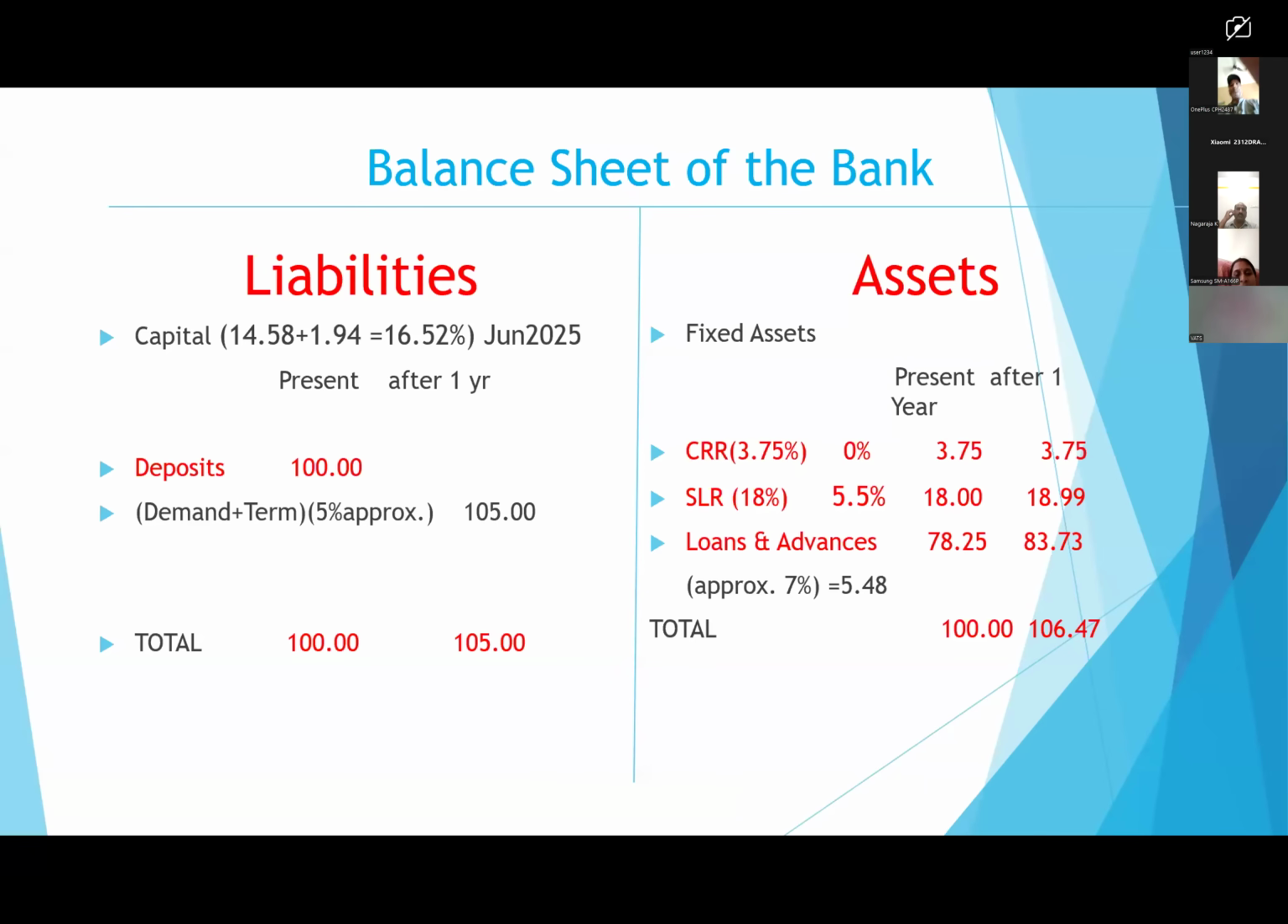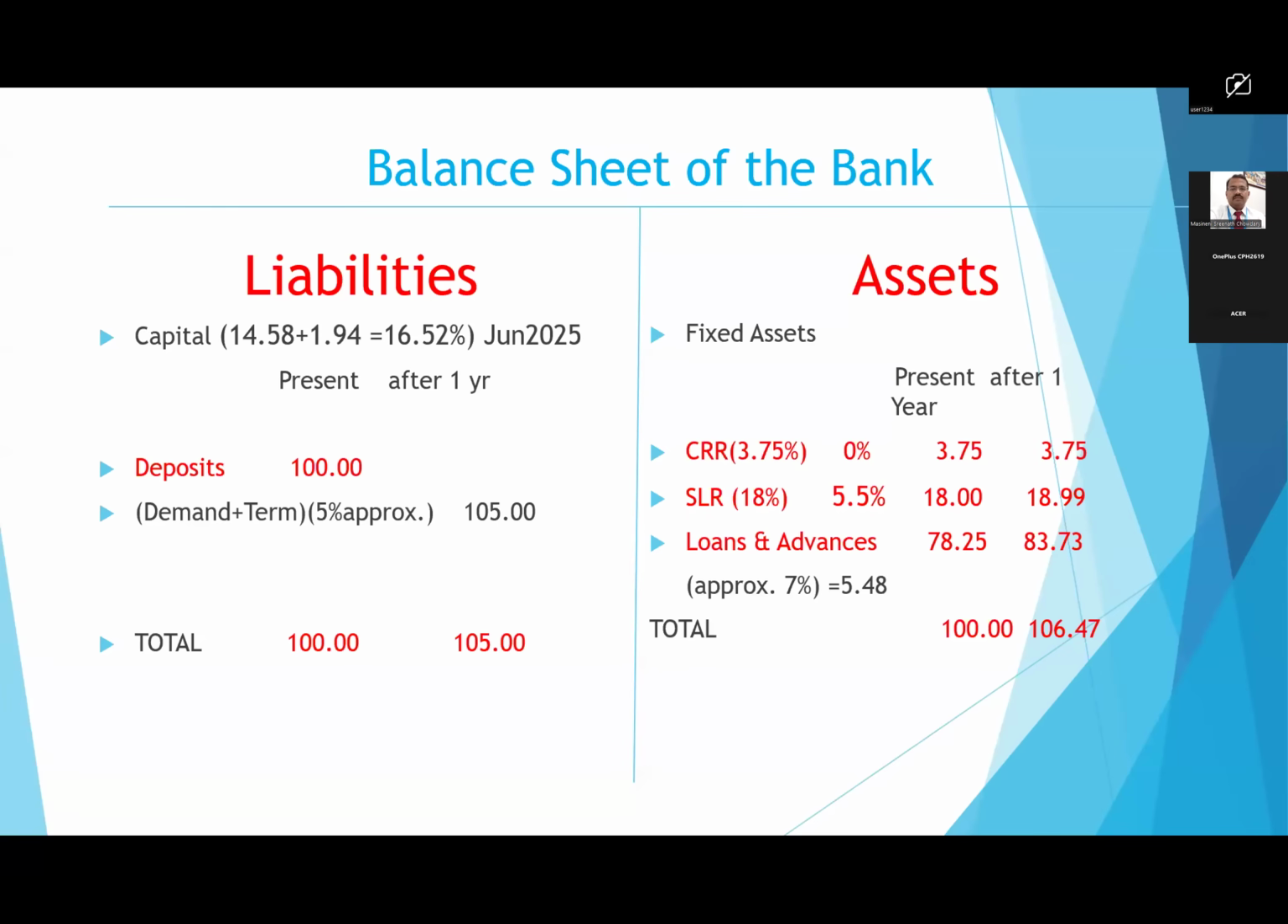18% of what we have taken as deposits, that is 100 crores, that is 18 crores. 18 crores we will keep as SLR, statutory liquidity ratio, in the form of government bonds and other securities. So what is the return we are getting on that? Approximately 5.5%. And the remaining amount, what is that? 78.25 crores. Out of 100 crores deposit, we have taken out CRR and also we have taken out SLR. Now, the remaining amount 78.25 crores we can give as loans and advances.